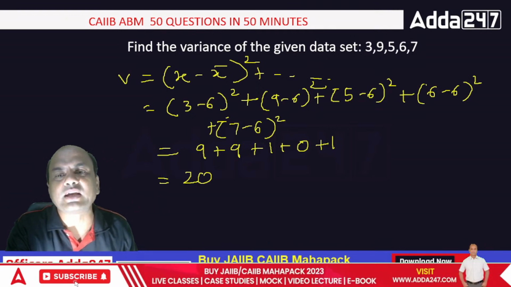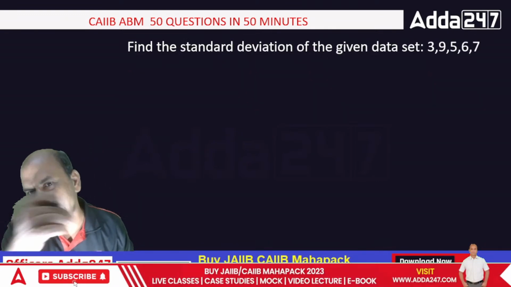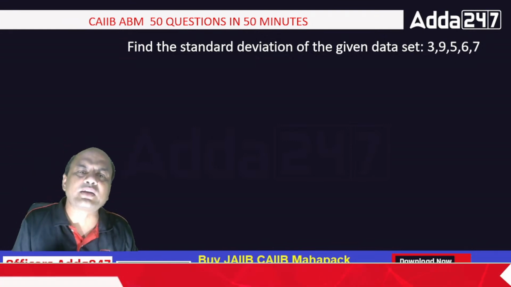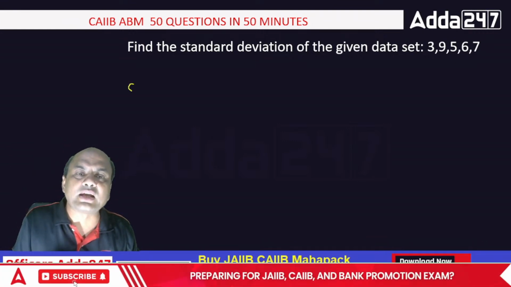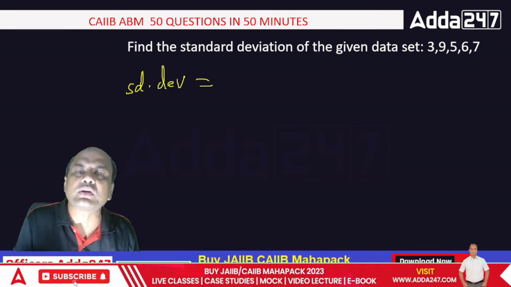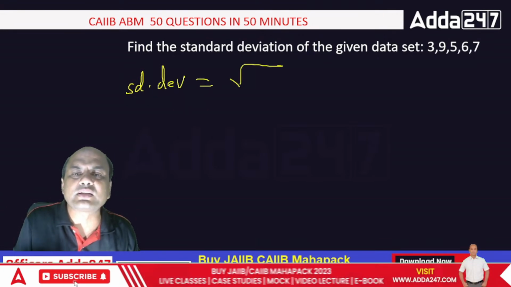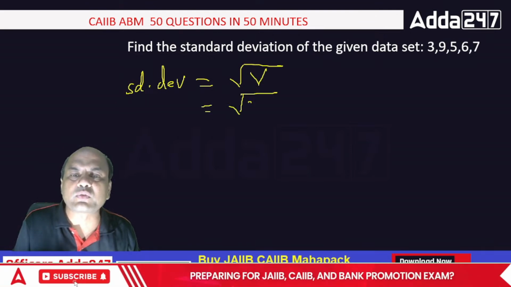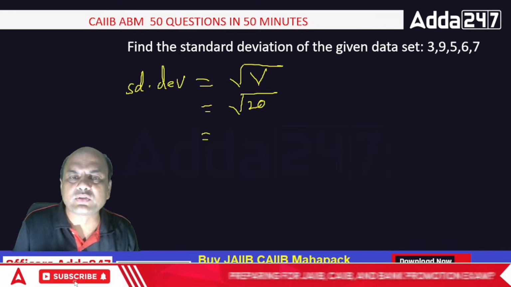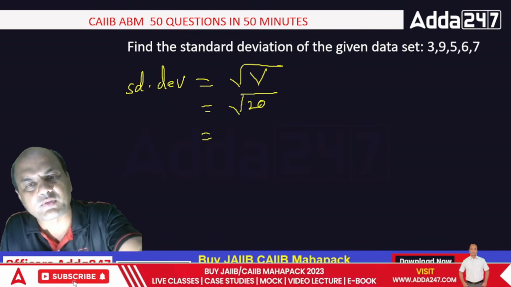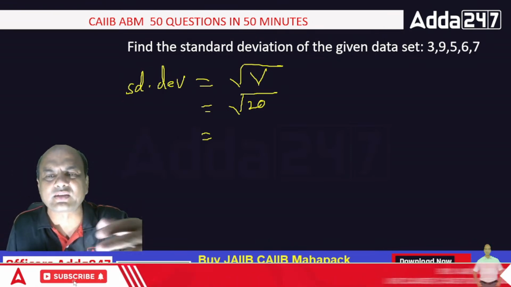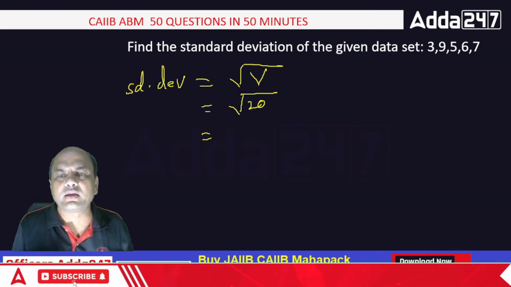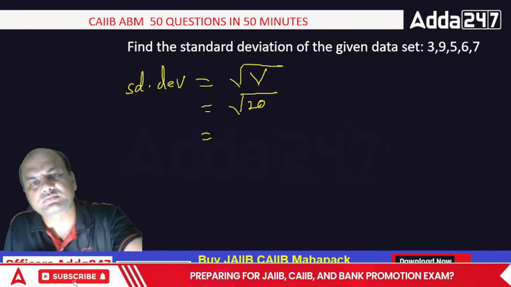Let me see if standard deviation is asked. Yes, see this, standard deviation is also asked. How to find the standard deviation? Standard deviation equals the square root of variance. Just now we saw it. The variance we just got is 20. So what is the square root of 20? Everyone, give me the answer. 4 point something. Square root of 20. Do it.